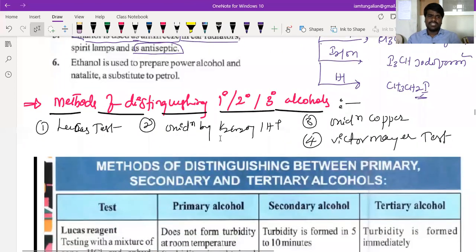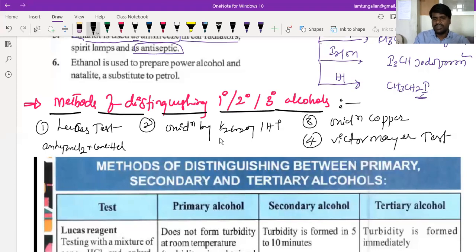So what is Lucas reagent, beta? Lucas reagent is nothing but anhydrous ZnCl2 plus concentrated HCl. What happens? See, tertiary alcohols will immediately react with the Lucas reagent and form turbidity or PPT immediately, beta. Whereas secondary alcohols will form the PPT after 5 minutes, whereas primary alcohol will form the PPT after prolonged heating, or they may not form a PPT even after prolonged heating. Sometimes they may form, beta, sometimes they may not form.